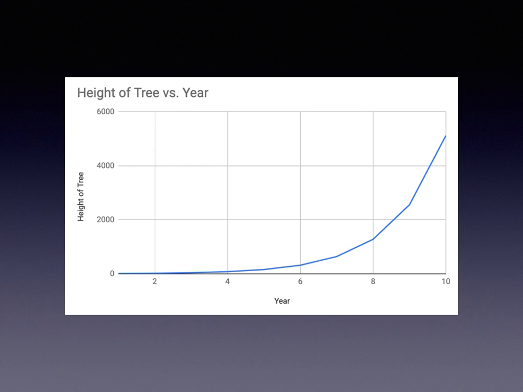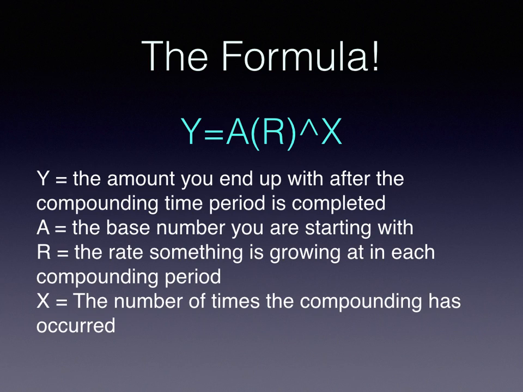So, all of exponential growth can be explained within one formula, and this formula is y equals a times r to the xth. So to take a little bit of a closer look at that, the y in that will be the amount of growth, like the height in the tree problem, and the a is the base number you're starting with. The r is the rate at which something is growing or compounding, and then the x would be the number of times the compounding has occurred.